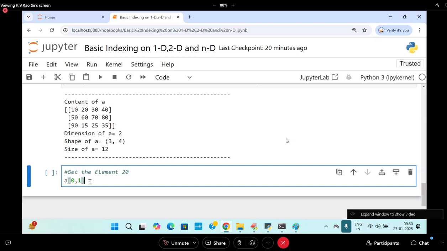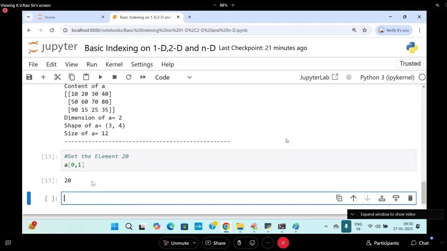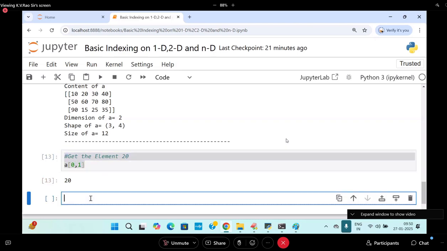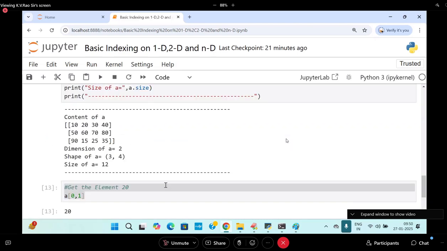So get the element 20 with A of 0, 0, 1. What element is coming now? 20. Next, another way of getting this 20 is the negative index.